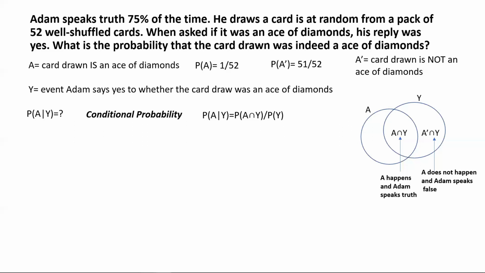So these two are the representation, in terms of the problem, of how we describe those two parts of the event Y. So when we are asked to find the conditional probability, what we are trying to ascertain is, given the event Y happening, what is the proportion of the event Y that includes the event A. So that's why we have the probability represented as P A intersection Y divided by P Y.